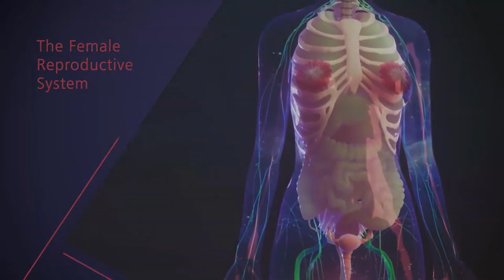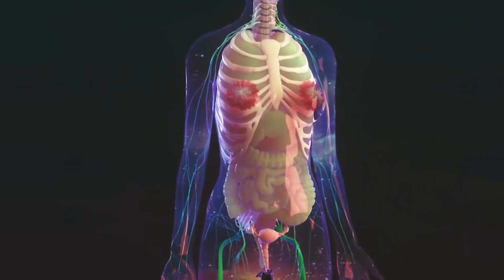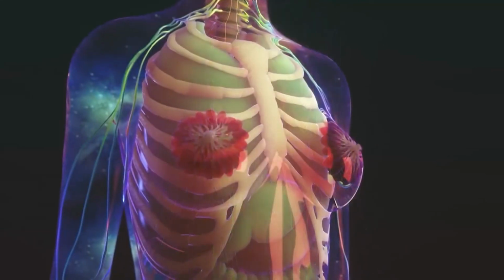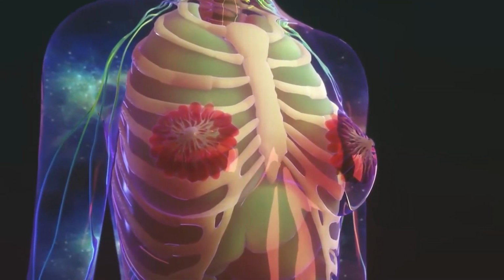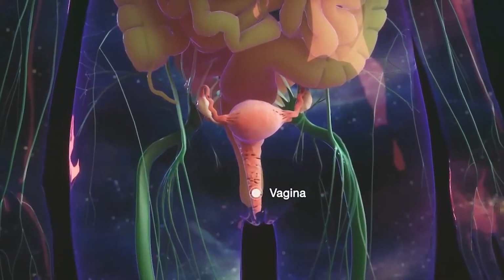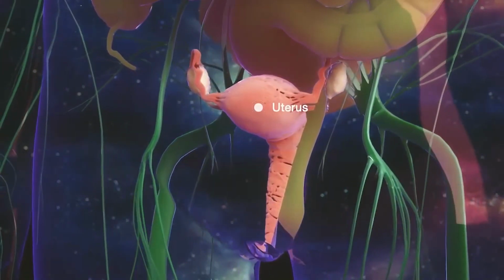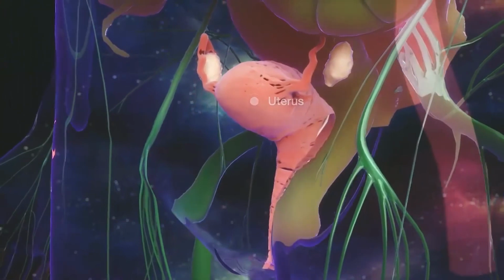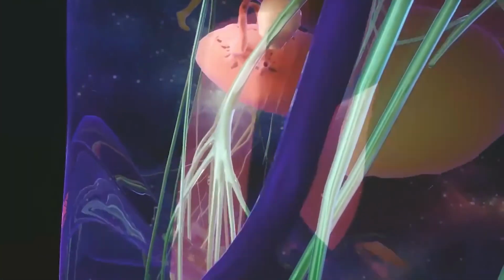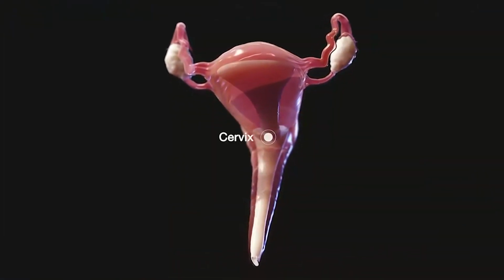a 3D model of the female reproductive system. You can see on the thorax we have 2 mammary glands. I have already told about the nipple, areolar structures, lobules and the alveolus. Then we come to the abdominal area where you can see the vagina. This vagina leads into the cervix, cervix further continues into the uterus, and here we can have a view of how it is actually located within our abdominal cavity.